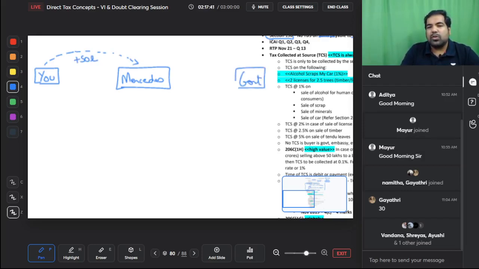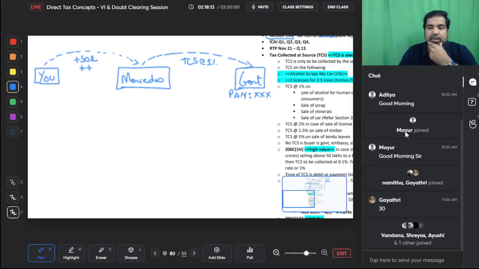Government is wondering, who is this person who is buying such a nice fancy car, and has he paid the tax, etc. They want to keep a watch on you. So they tell Mercedes that, hey Mercedes, whenever you are getting this 50 lakh rupees, why don't you collect a little more and you pay that little more to us, and we'll call it tax collected at source, at the rate of, let's say, 1%. And you also give us his PAN number. What if he does not give the PAN number?